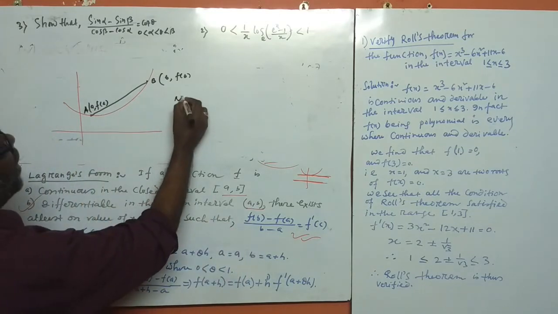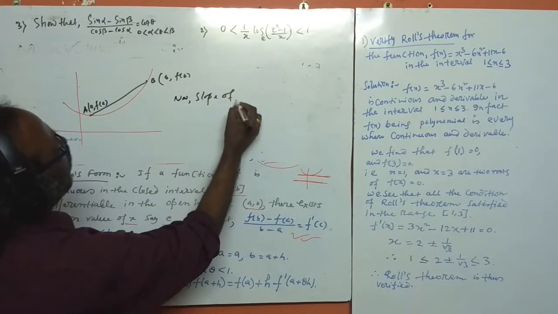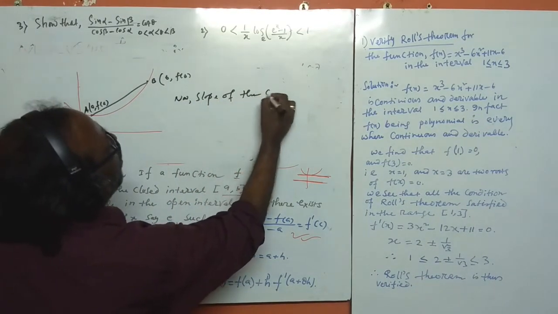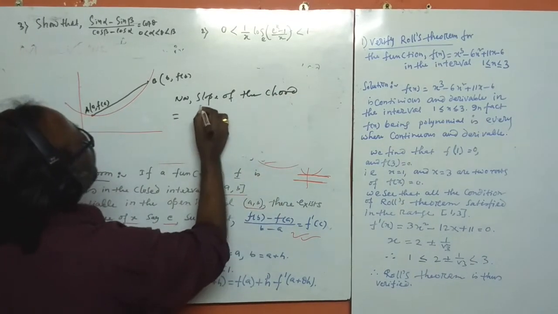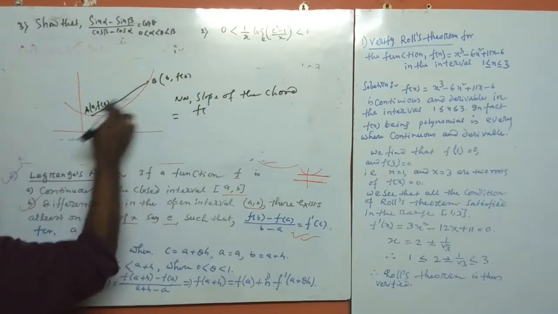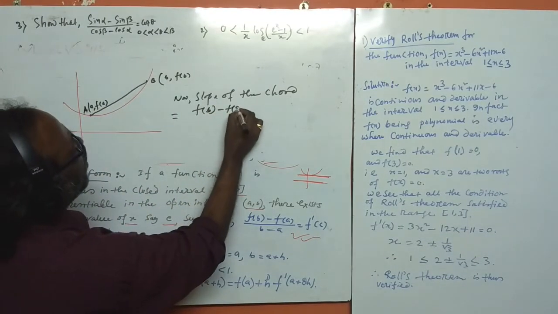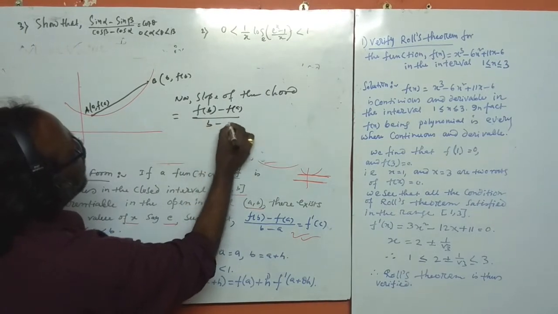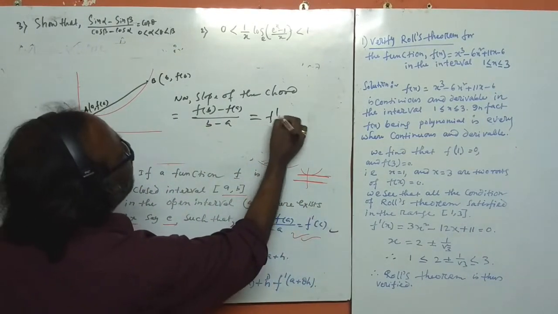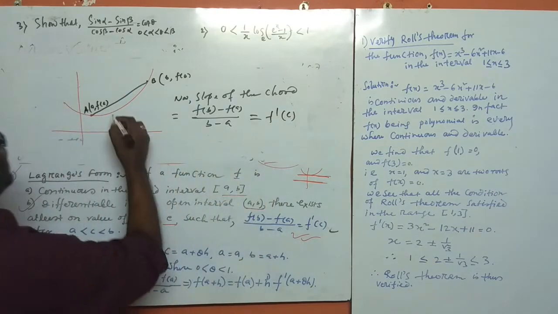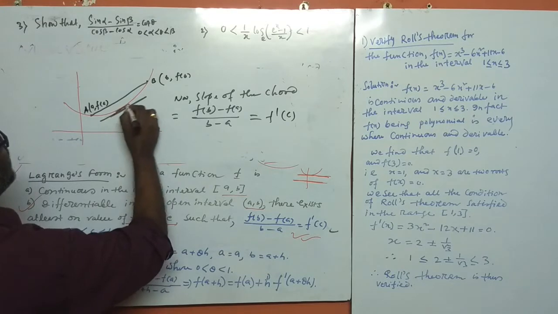Slope of the chord is equal to y2 minus y1 by x2 minus x1, and this is equal to f dash c. This is your tangent at that point.